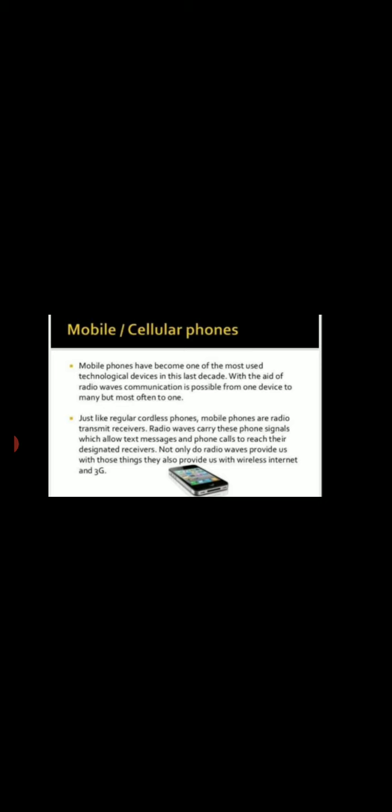Just like a regular cordless phone, mobile phones are radio transmitter receivers. Radio waves carry these phone signals, which allow text messages and phone calls to reach their designated receivers. Not only do radio waves provide us with those things, they also provide us with wireless internet and 3G.